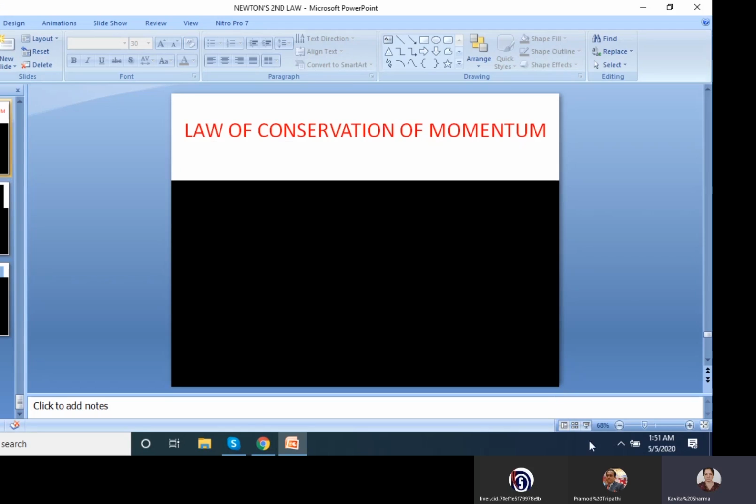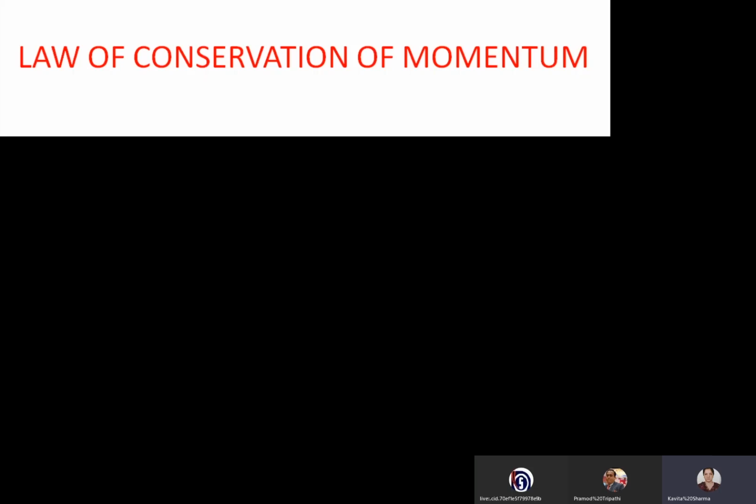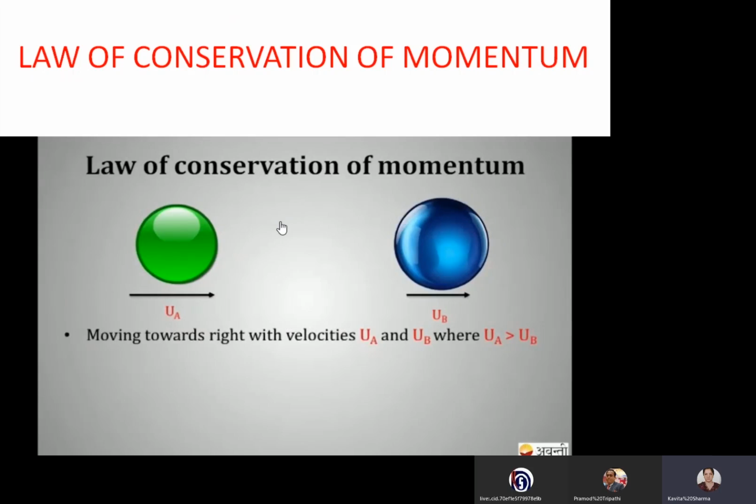So I was discussing the law of conservation of momentum. We have taken this law of conservation of momentum again. I'm explaining it for two balls. We have taken balls with speeds UA and UB, and the masses MA and MB.